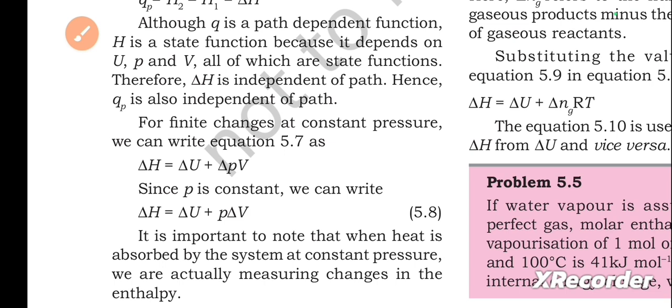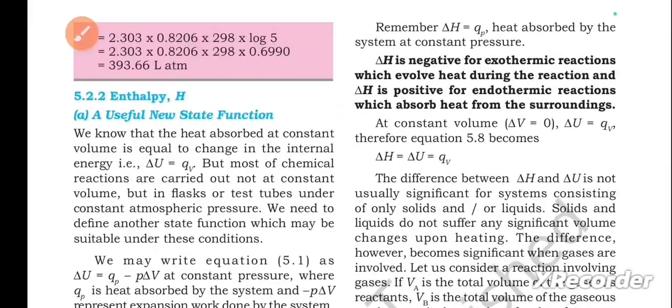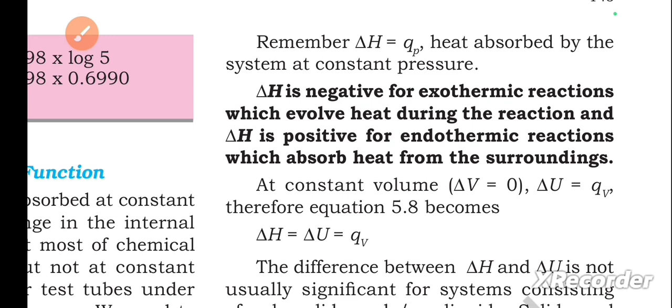For finite changes at constant pressure, we can write equation 5.7 as delta H equals delta U plus delta PV. Since P is constant, we can write delta H equals delta U plus P delta V. It is important to note that when heat is absorbed by the system at constant pressure, we are actually measuring changes in the enthalpy. Remember, delta H equals QP, the heat absorbed by the system at constant pressure. Delta H is negative for exothermic reactions which evolve heat during the reaction, and delta H is positive for endothermic reactions which absorb heat from the surroundings.